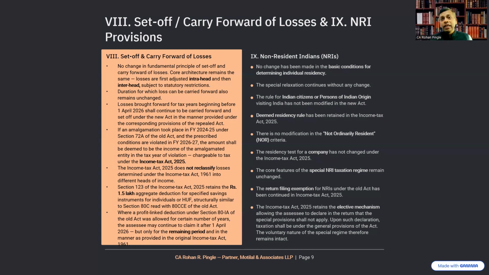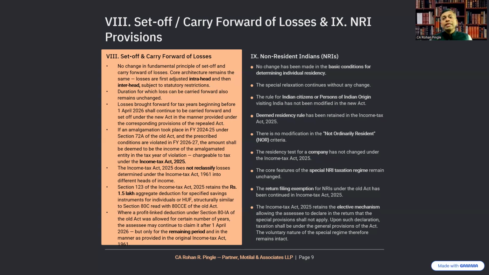Where a profit-linked deduction under Section 80IA of the Income Tax Act 1961 was allowed for a certain number of years, the assessee can continue to claim it after 1st April 2026, but only for the remaining period and in the manner provided in the original Income Tax Act 1961.